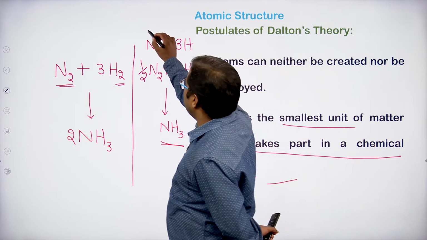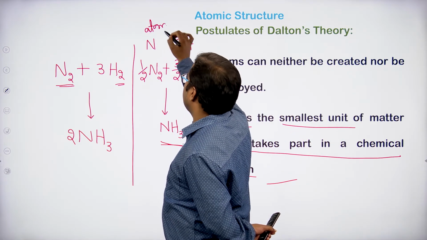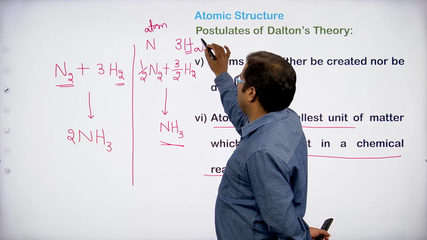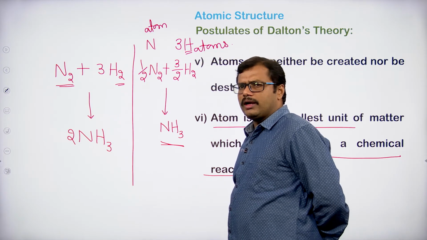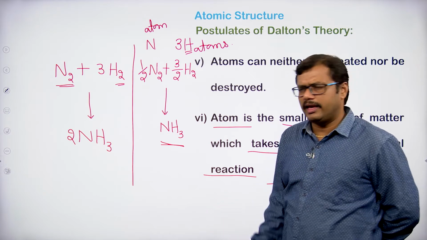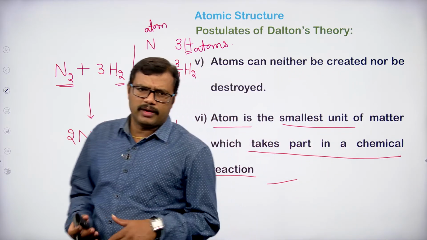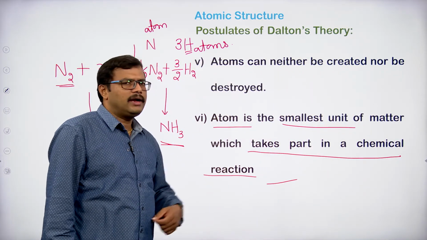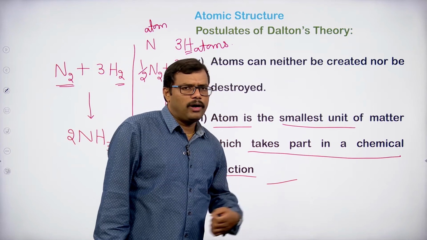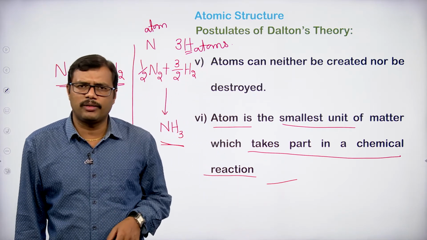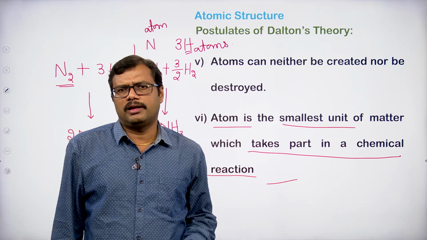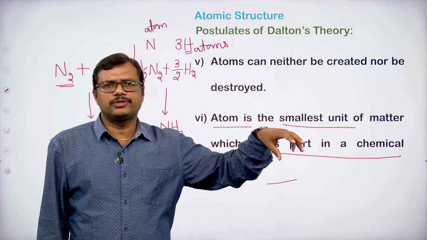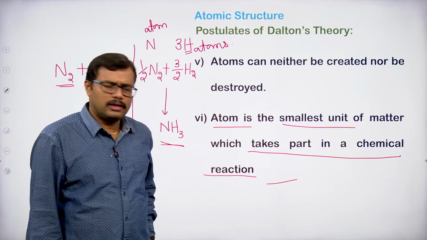So here in this reaction, which is participating? Here the nitrogen atom is participating in the reaction. Here the hydrogen atoms are participating in the reaction. So whenever we look at any chemical reaction, in that chemical reaction atoms are going to take part. Atoms of an element are going to take part in a chemical reaction. Atoms of the molecule are going to take part in the chemical reactions.